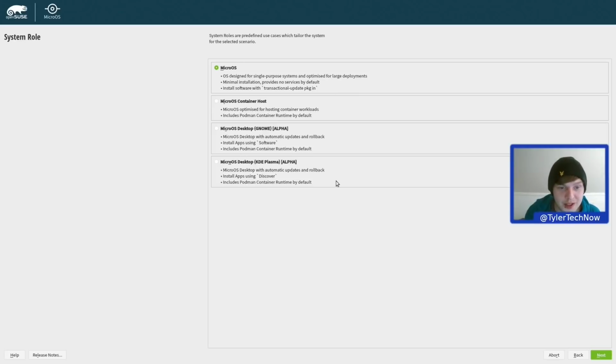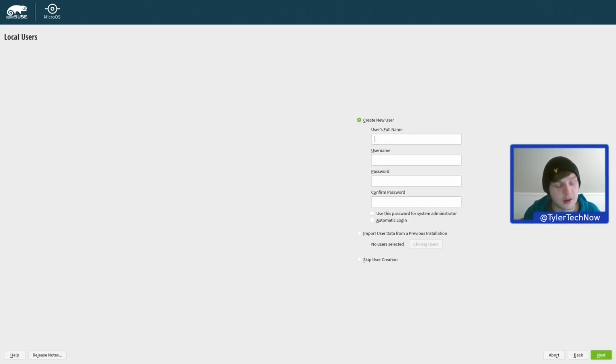And then we have two options here for the desktops, and they're both currently in alpha. And you'll notice the only real difference, aside from the desktop you're going to be using, is the software store you're going to be using to install applications, which are going to be Flatpak for the most part. So of course GNOME will use GNOME Software, and KDE will use the KDE Discover store, or the Plasma Discover store. As I'm a KDE guy, we're going to go for that, and I'm pretty sure this will include the latest version of KDE, which is version 5.20. So let's go next.